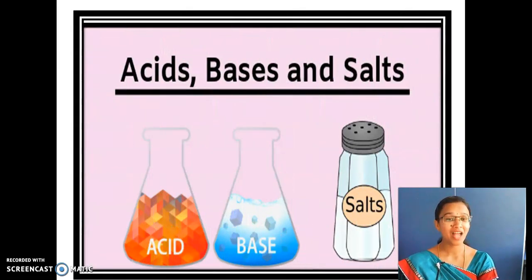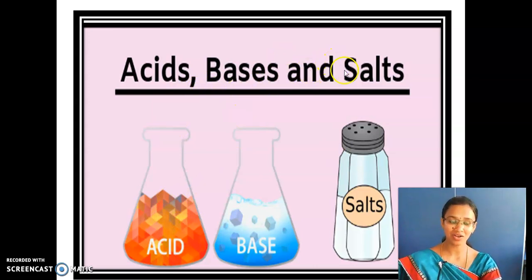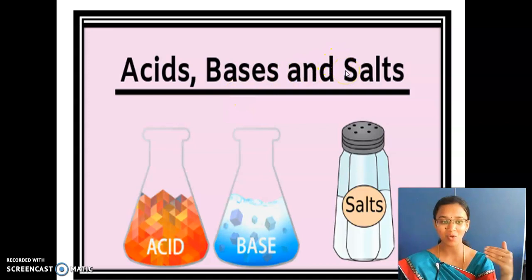So, our lesson is related to such a topic, that is acids, bases and salts. Salt means not the salt which we eat at our home, but the chemical salts. What is that? Chemical salt. Okay. So what is the topic? Acids, bases and then salts. Now we will be discussing all this one by one in our lesson. So there are different types of acids present in different types of materials.